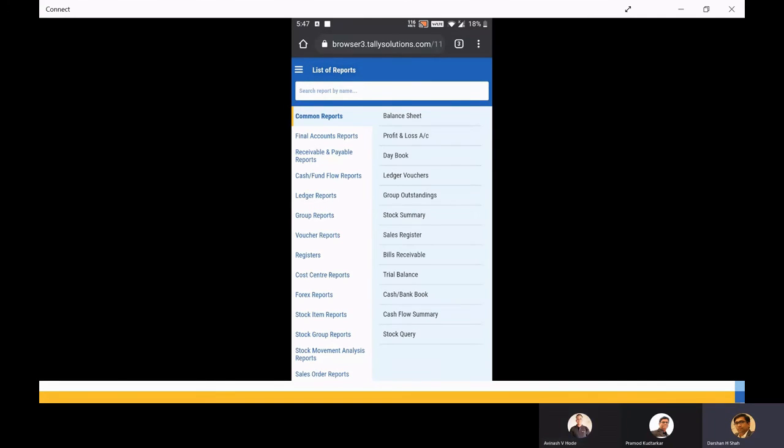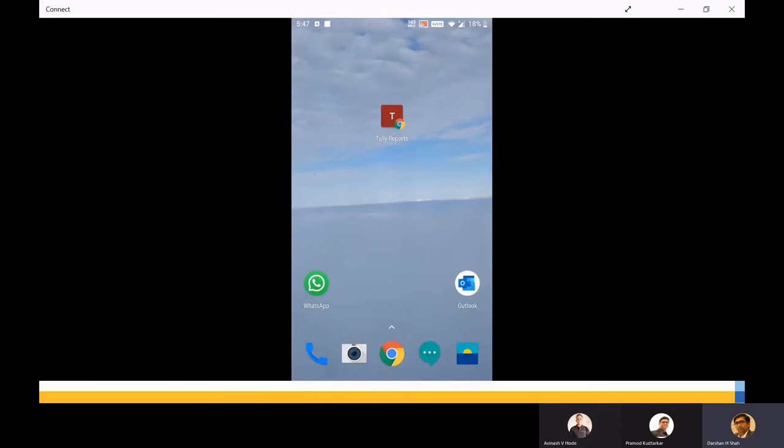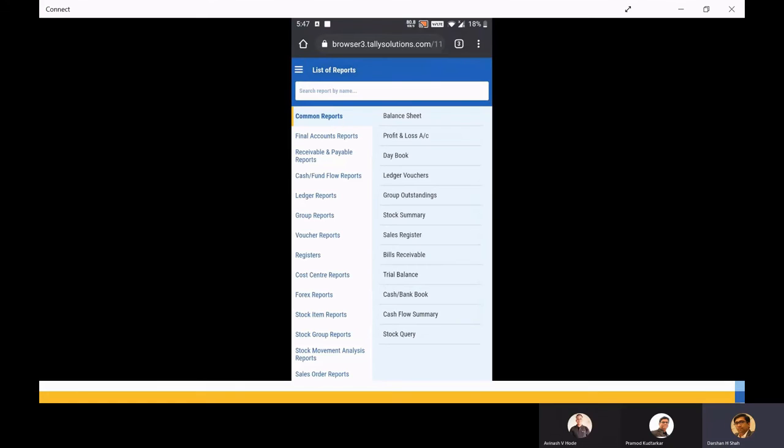It is not an app. It is, friends, just like one browser. I went to the Tally website and just put in my credentials over here. So even if you want to see these credentials, I'll give you the credentials. Basically, you can write demotallyuser@gmail.com.